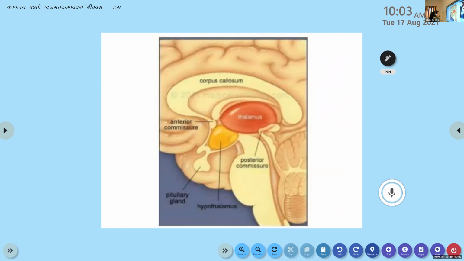This is the thalamus. What shape is it again? Egg-shaped. It is the egg-shaped structure. And the hypothalamus is present below the thalamus. That is why it is called hypothalamus. Okay.